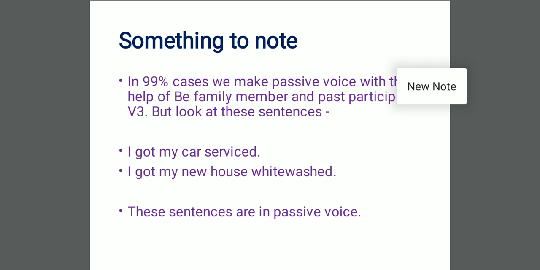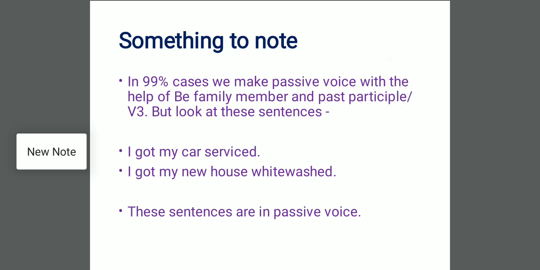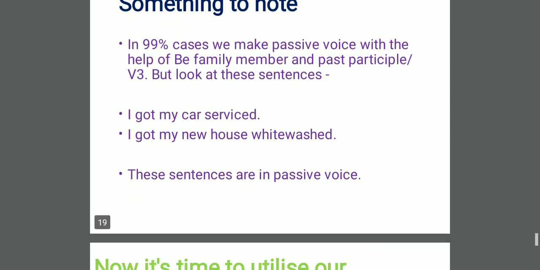And I have not done whitewash of my house. The whitewash of my house has been done by some painter. So dear students, here the subject I is not doing anything. The subject is passive. That's why these sentences are also in passive voice, and you should also get a clue from here that got also can work as be family in special cases only. These sentences are in passive voice.